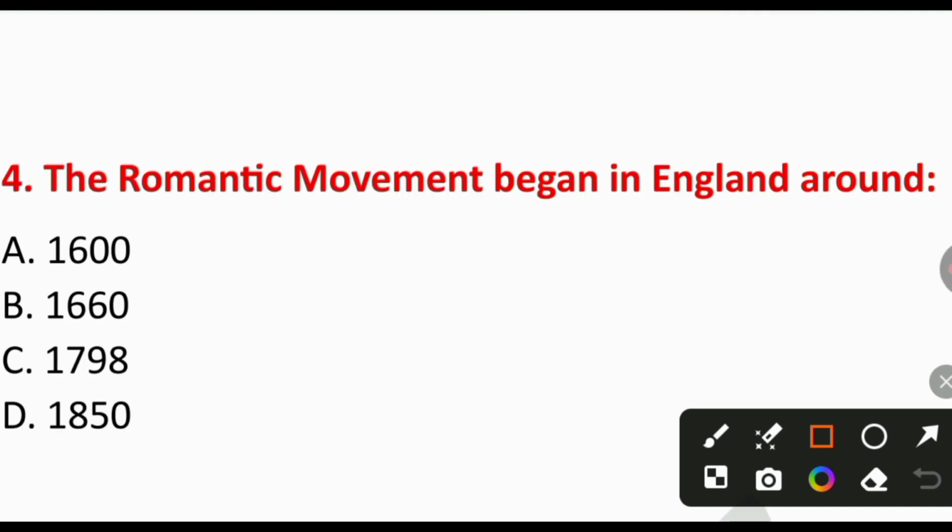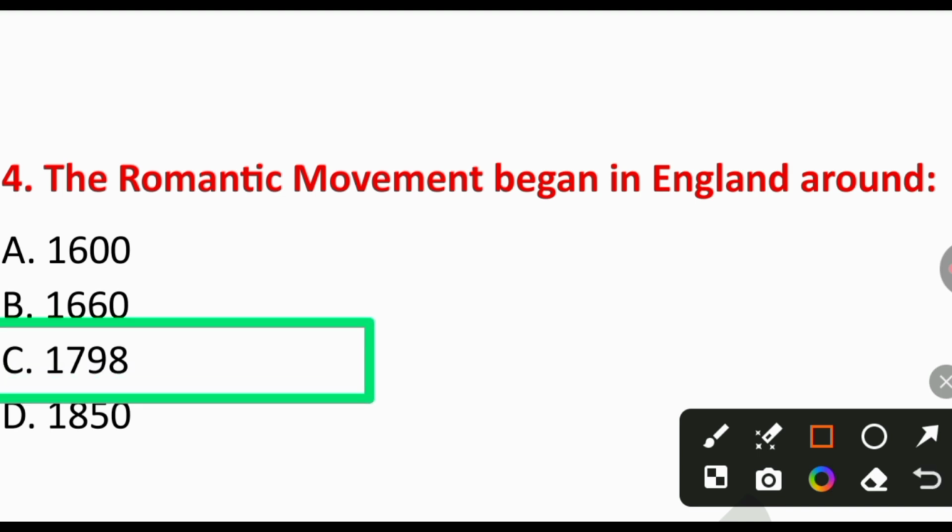Question number 4. The Romantic movement began in England around A. 1600, B. 1660, C. 1798, or D. 1850. So the right answer is option number C, 1798. Romanticism is marked by the publication of Lyrical Ballads in 1798 by Wordsworth and Coleridge.